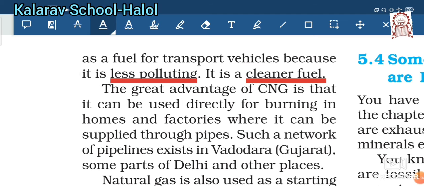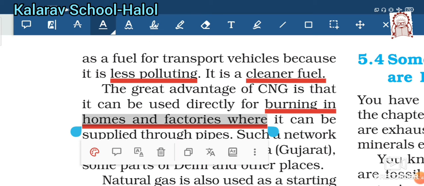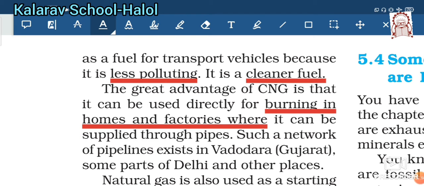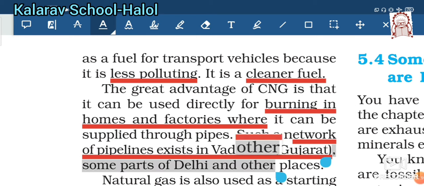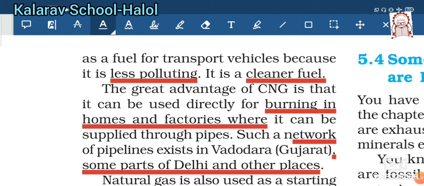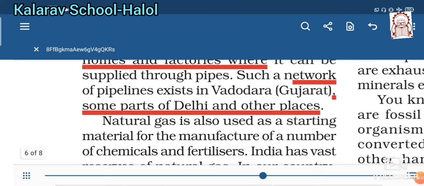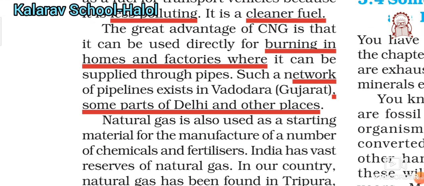The great advantage of CNG is that it can be used directly for burning in homes and factories. Here it is interesting: such a network of pipelines exists in Vadodara, Gujarat, some parts of Delhi and other places. So here is the importance of CNG.